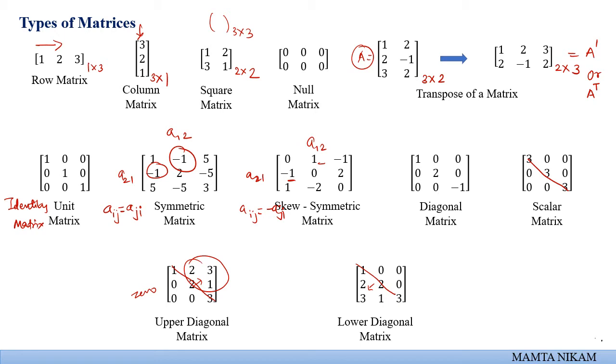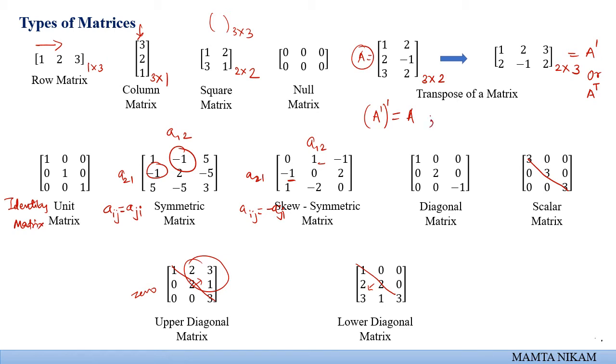Now, with respect to the transpose of a matrix, there are some properties we should remember that are helpful from the point of view of your competitive exams. GATE can ask about them in the exam. The first property says the transpose of a transpose of a matrix is the original matrix. Means if you take the transpose of A and then take its transpose again, you get back the same original matrix.